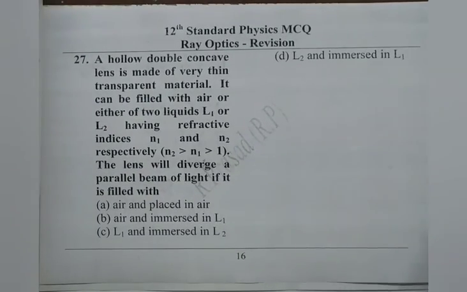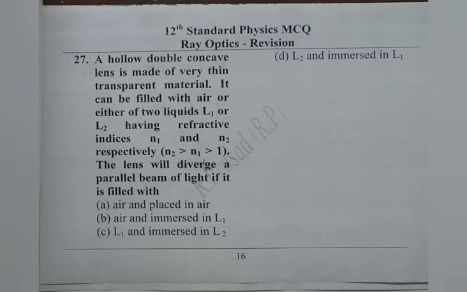We read 27th. A hollow double concave lens is made of very thin transparent material. It can be filled with air or either of two liquids, L1 or L2, having refractive indices N1 and N2 respectively, N2 greater than N1 greater than 1.